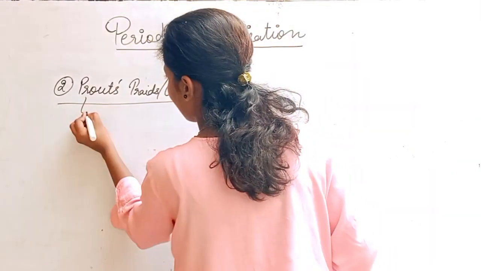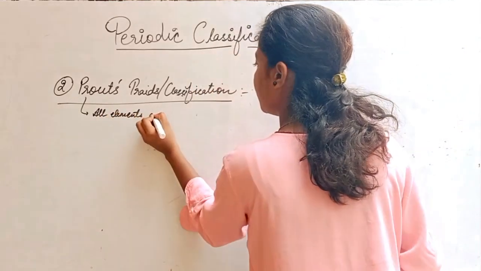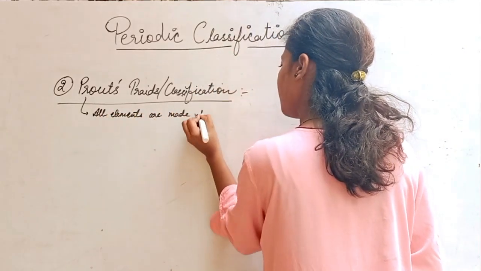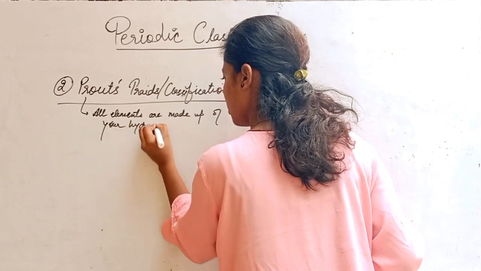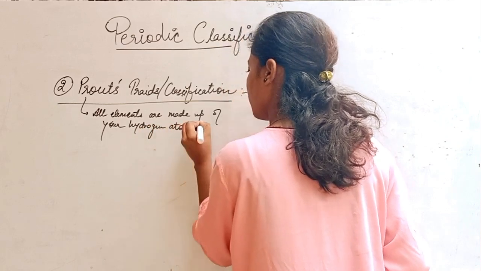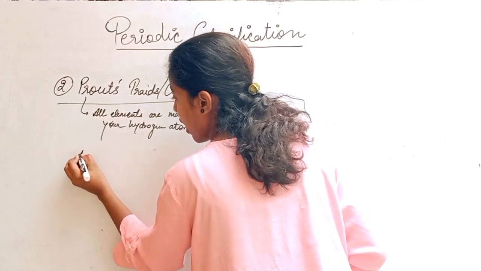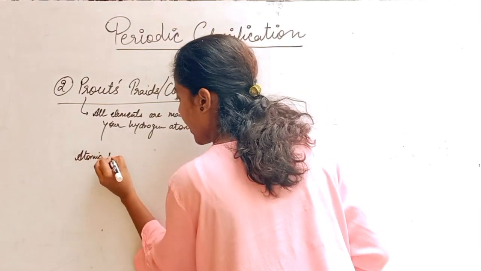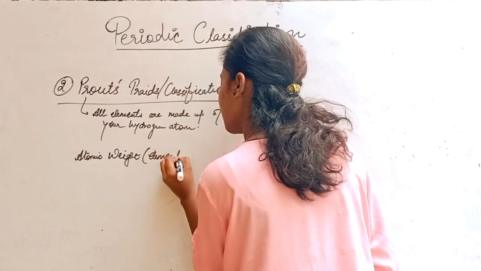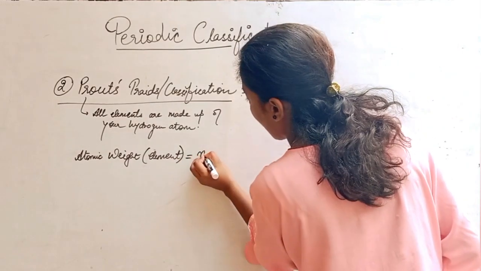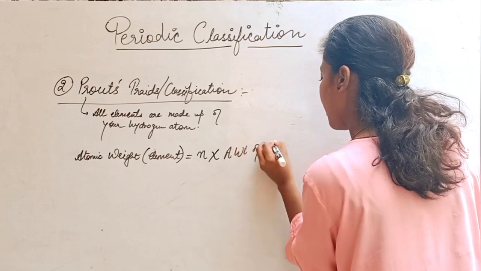He says that we all know all elements are made up of your hydrogen atoms. And he also says that for asking about the atomic weight of any element XYZ would be equals to m multiplied by atomic weight of hydrogen atom.